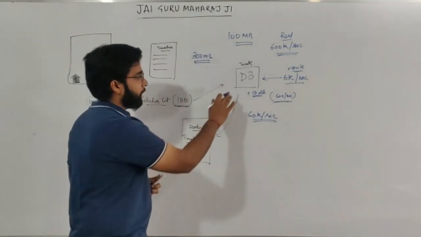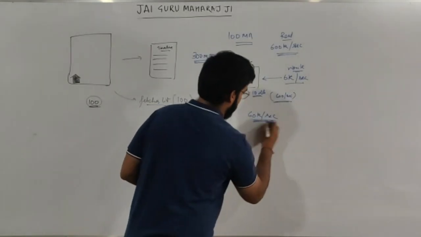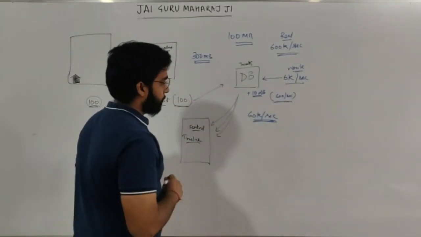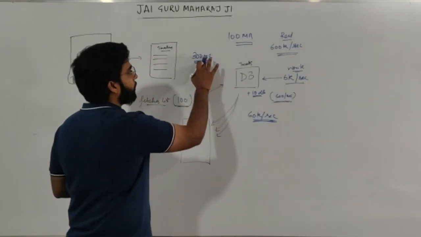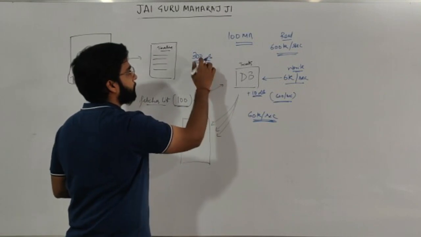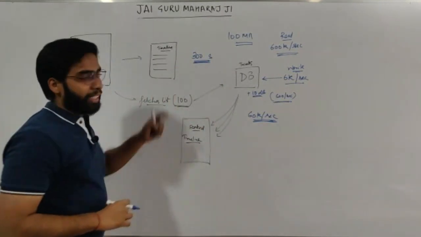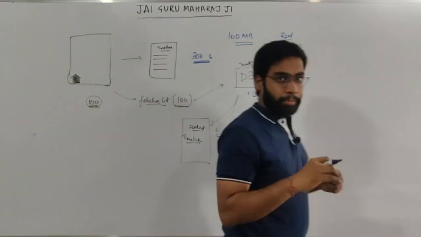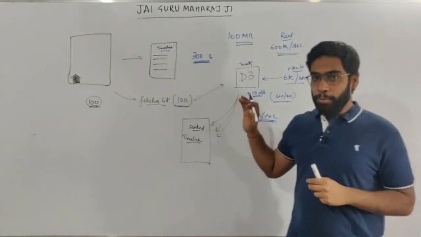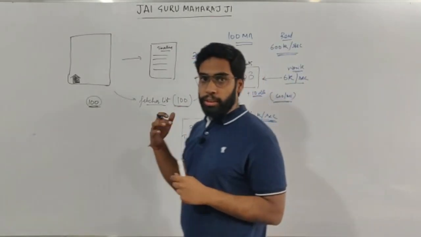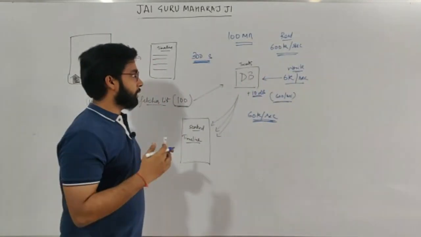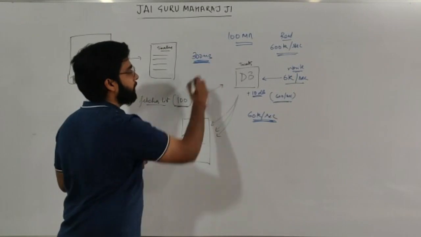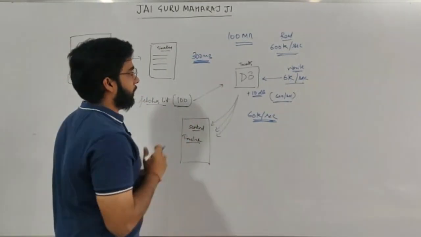Now, if my database is handling 60k requests, what is the response time? The response time wouldn't be 300 milliseconds. It will be something like this. Now this is 300 seconds. I could make a Maggi and eat it in 300 seconds. So this much time, this is not the user experience that Twitter is providing us. It is providing 300 milliseconds. How on earth is it able to do that?